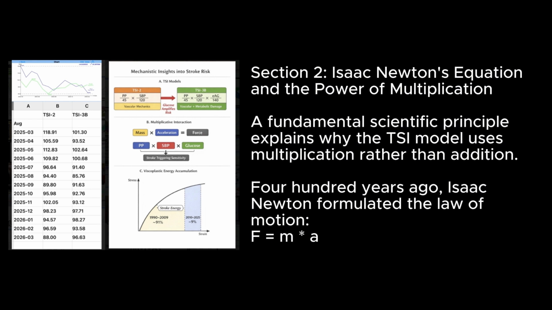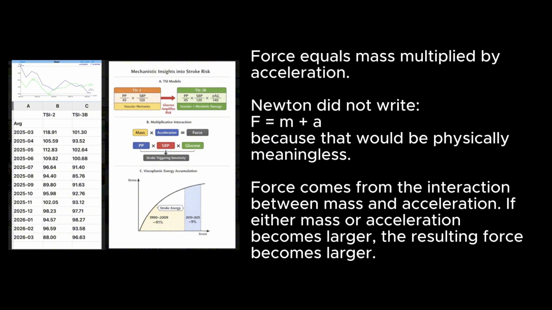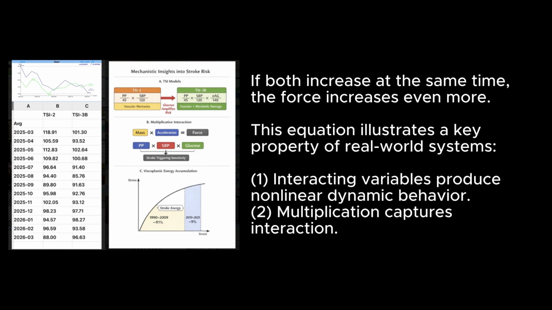Section 2. Isaac Newton's equation and the power of multiplication. A fundamental scientific principle explains why the TSI model uses multiplication rather than addition. 400 years ago, Isaac Newton formulated the law of motion, F equals m times a. Force equals mass multiplied by acceleration. Newton did not write F equals m plus a because that would be physically meaningless. Force comes from the interaction between mass and acceleration. If either mass or acceleration becomes larger, the resulting force becomes larger. If both increase at the same time, the force increases even more.